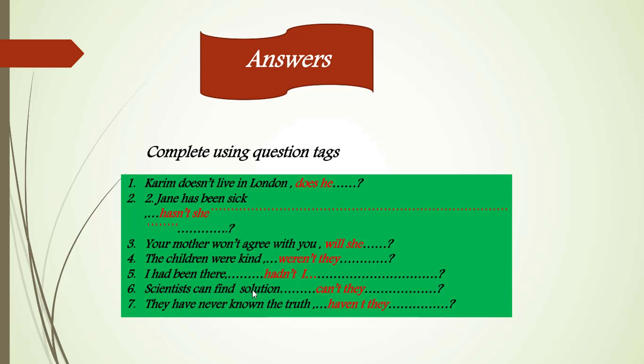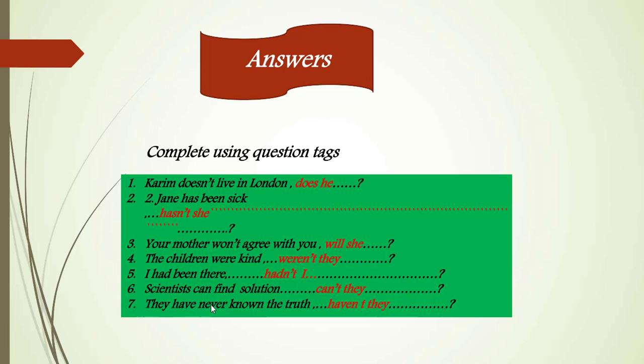Sentence number 6: scientists can find solution, can't they? We have the modal verb can, which is positive, so the question tag will be negative: can't they?